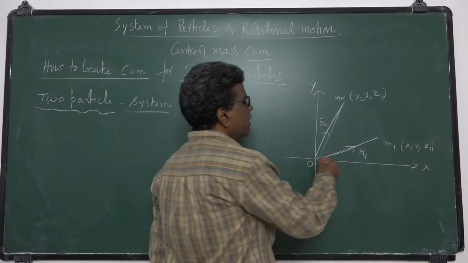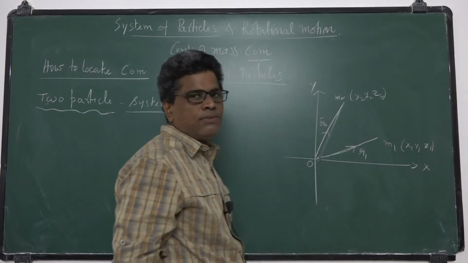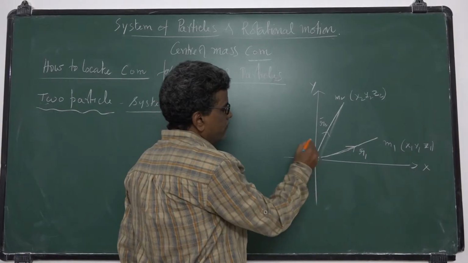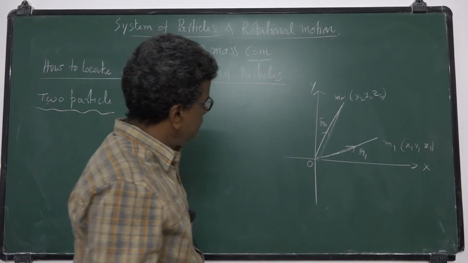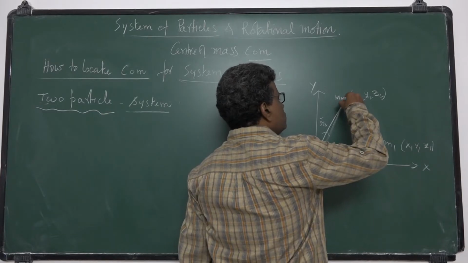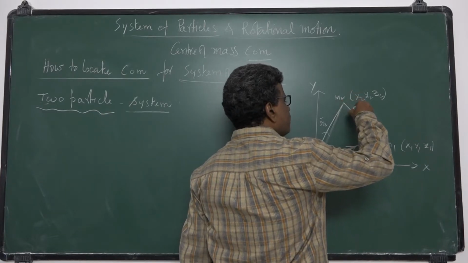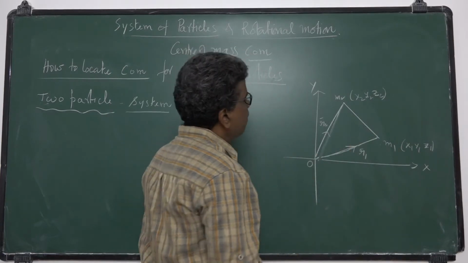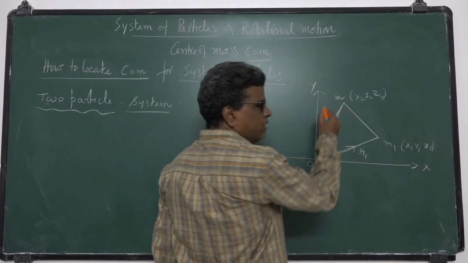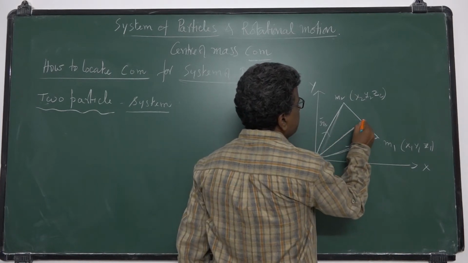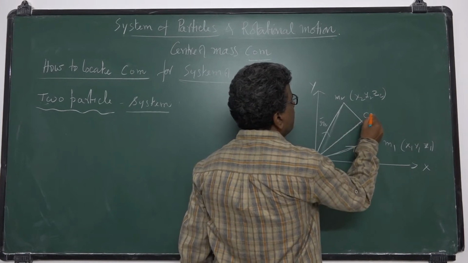Now you want to locate the center of mass of these two particles with respect to this origin. So you join these two particles with a line.